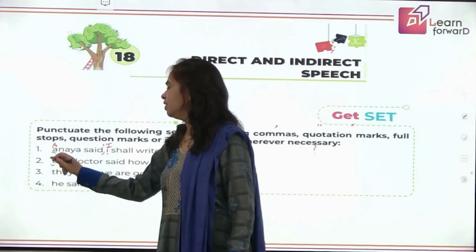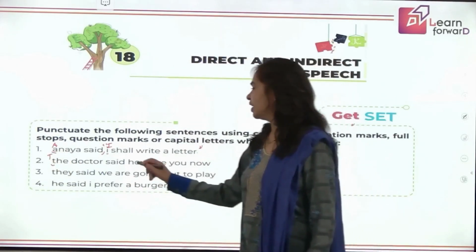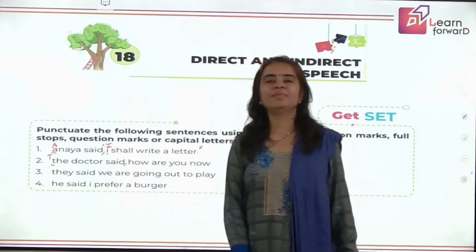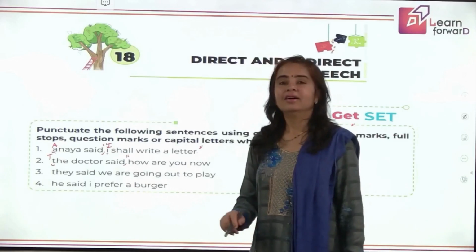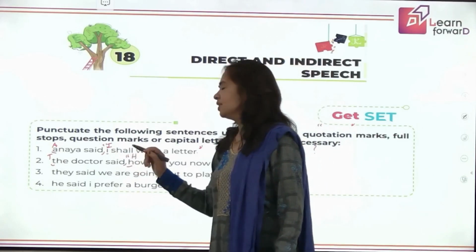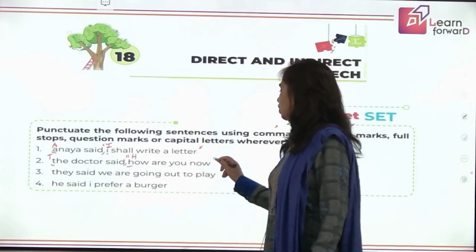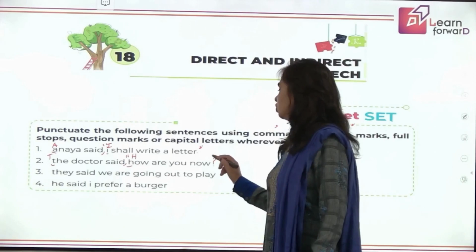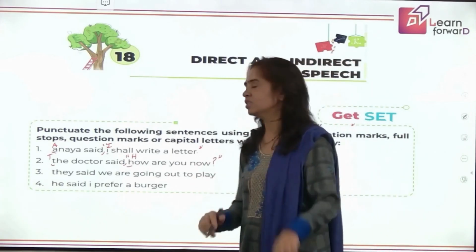Perfect. T will be capital. Then, yes, good. After said, we'll put a comma. We'll open the quotation marks. Very good. Yes, we'll start this sentence again with a capital letter. So H of how will be capital. How are you now? And because it is a question, very good, you'll be putting a question mark and closing the quotation marks. Well done. Very good answer from all of you.